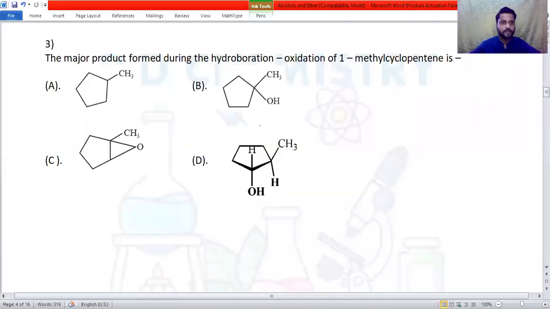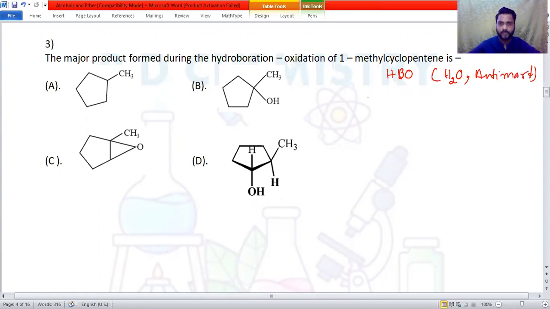Question number 3. The major product formed during the hydroboration oxidation of 1-methyl cyclopentene is. Okay, this reaction is also called the HBO reaction, that is hydroboration oxidation. And it follows overall addition of a water molecule according to anti-Markovnikov's rule. Let me take one simple example.